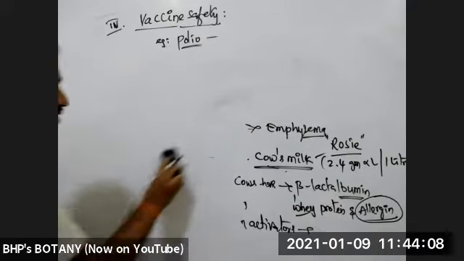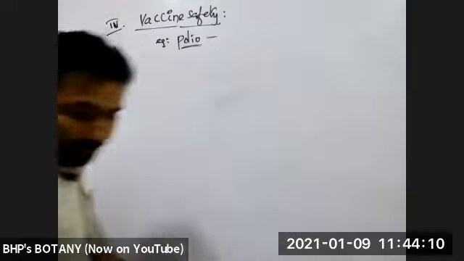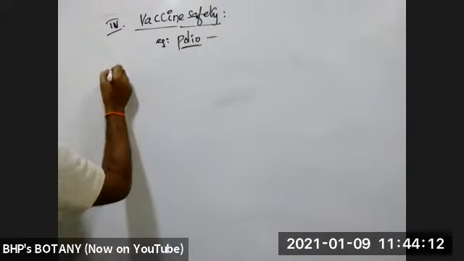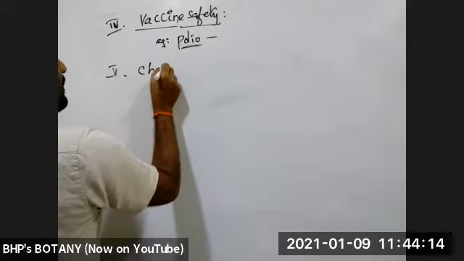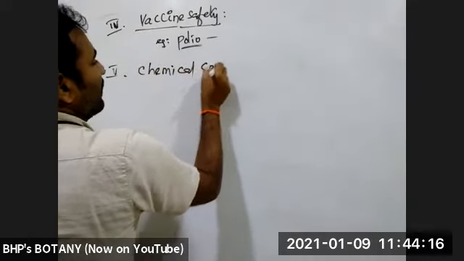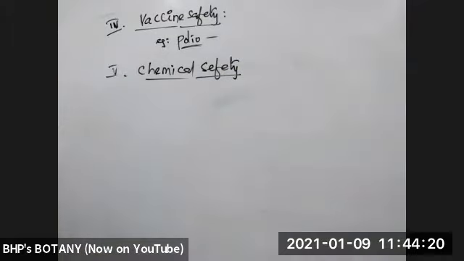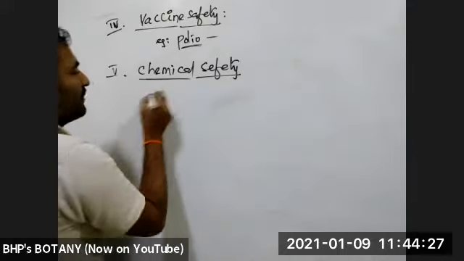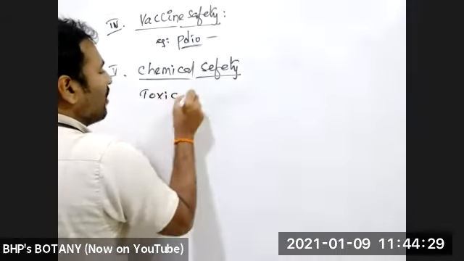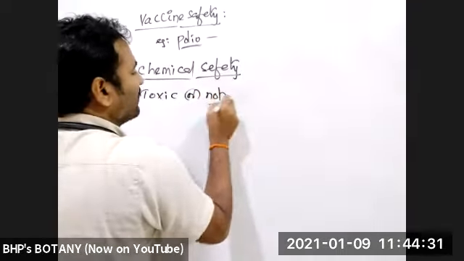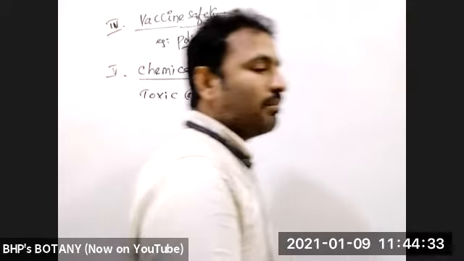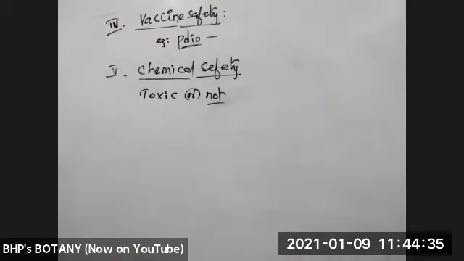Then one more application is there. What is that? Checking chemical safety. Apart from vaccines, if any medicine or chemical substance is being used for treating or curing diseases, whether it is toxic or not toxic to human beings can be checked by using these transgenic organisms.